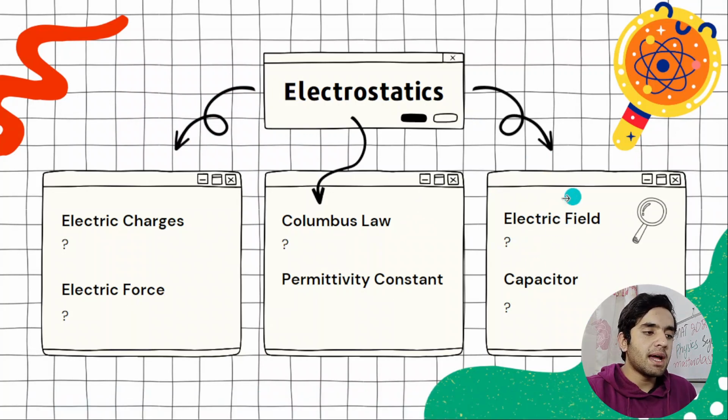Electric field: you need to know electric field. Then capacitor. Capacitor is very important. In capacitor you need to know what is capacitor, what is capacitance, what is the farad unit, and then the combinations of capacitors, parallel capacitors and series capacitors. You need to know energy stored in capacitor. I'm going to add one more point: a capacitor stores energy in the form of electric field.